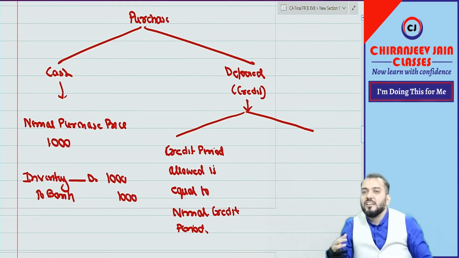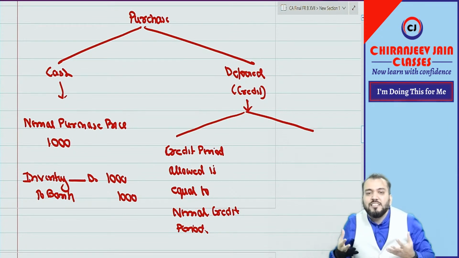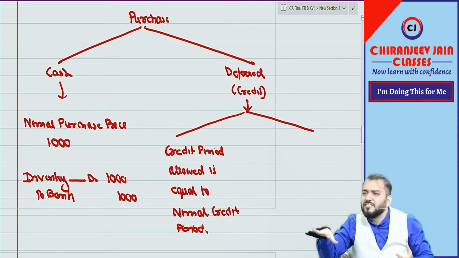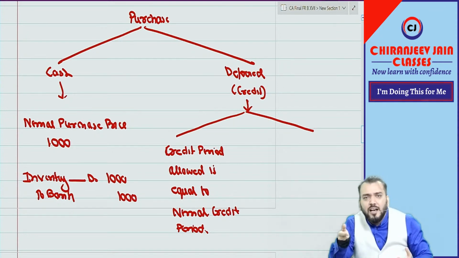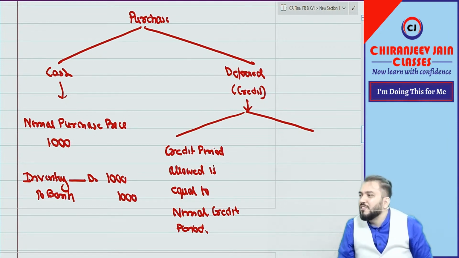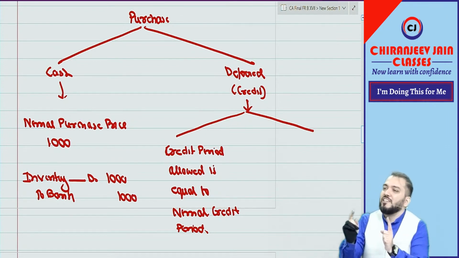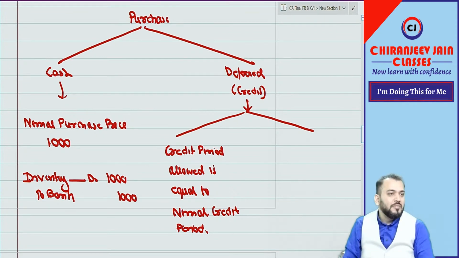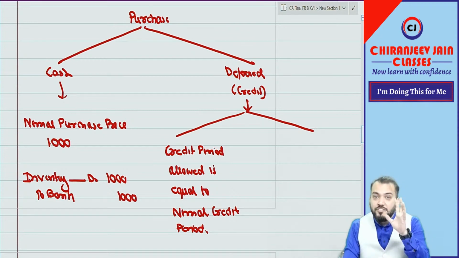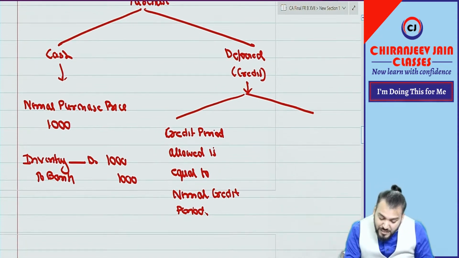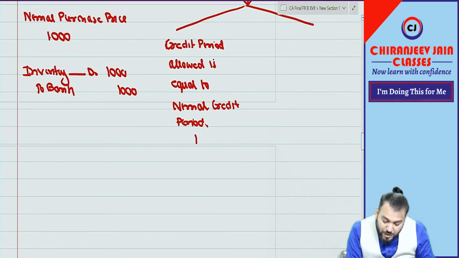So what I am saying, I want to increase my sales and therefore I am giving the normal credit which is in that industry. So will I charge 1000 or more than 1000? If you charge more than 1000, will anyone come? No one will come. You want to increase your sales, but no one will come. They will say I am going to another market. Just try to understand. I say credit period allowed is equal to normal credit period.